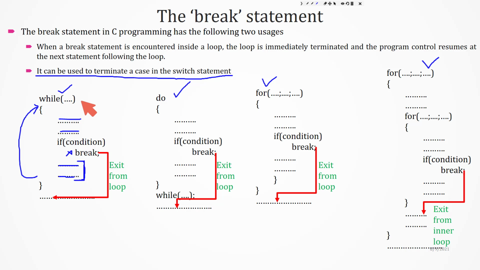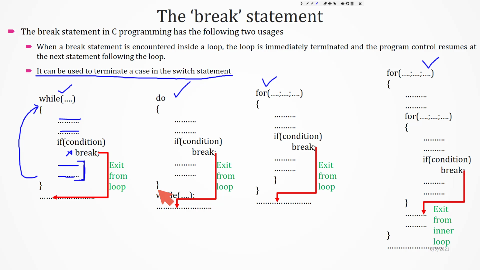So if the condition is true and I am writing break, it will terminate the execution of the loop. The remaining steps will not be executed and the condition of the loop will not be checked later. So it will directly come out of the loop and execute the next statement. That's the meaning. The same is happening in do while also.